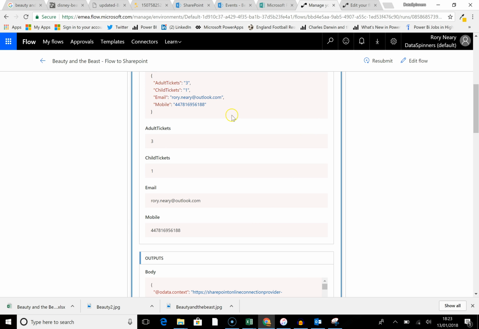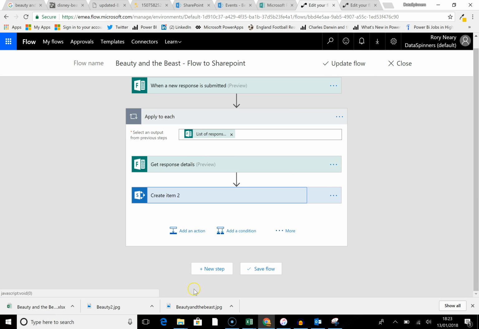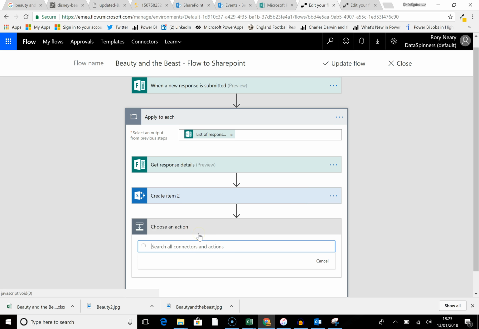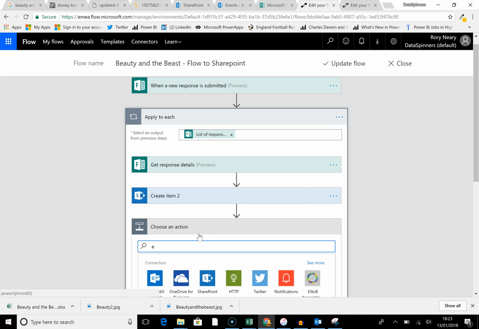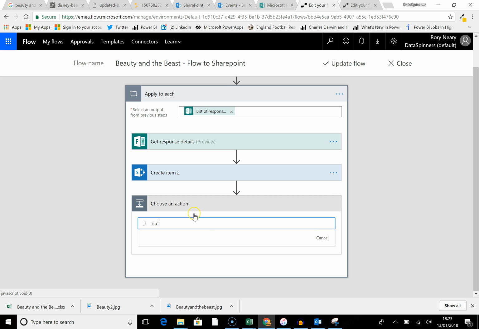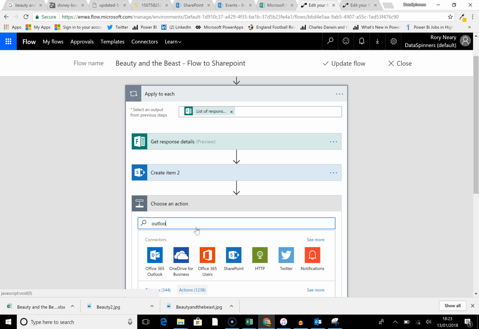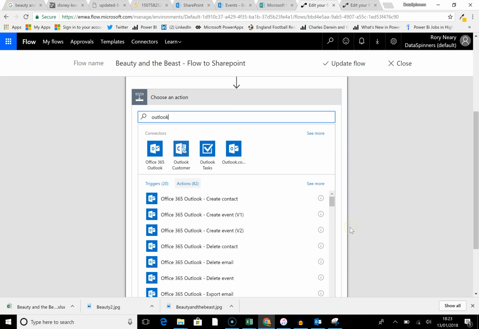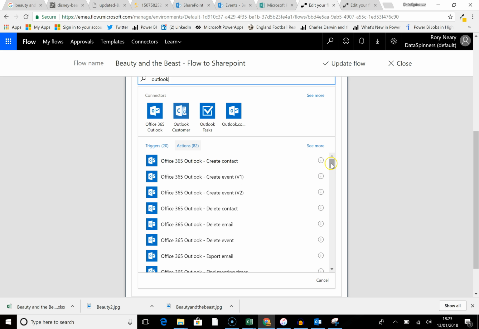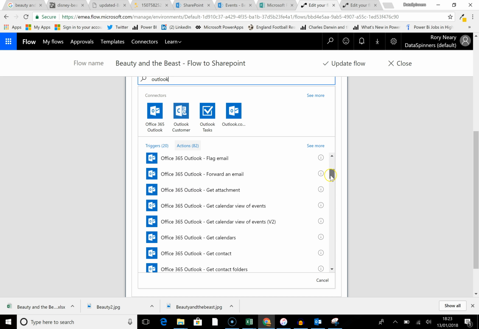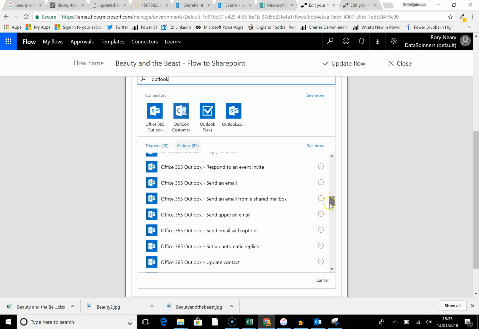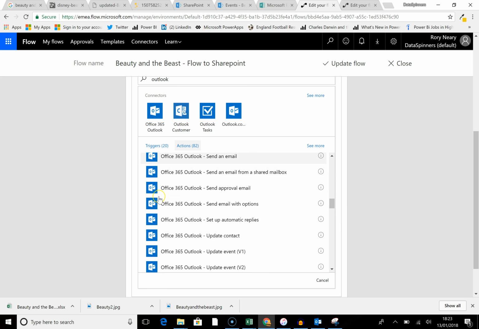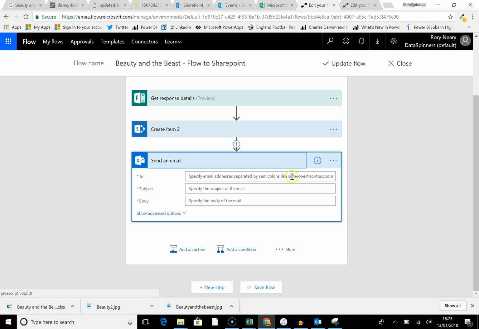Okay, so let's extend it further to say we'll also on that flow, we should really send an email to say thank you for your submission. So I'm going to go to Edit Flow and add an action. Apply to each, yeah, that's good. Add an action. I'm going to put Outlook. Let's go with that. Oh, that's interesting. There can be a lot of Outlook things. Send an email. Okay, send an email.